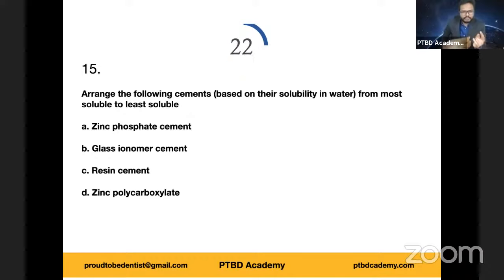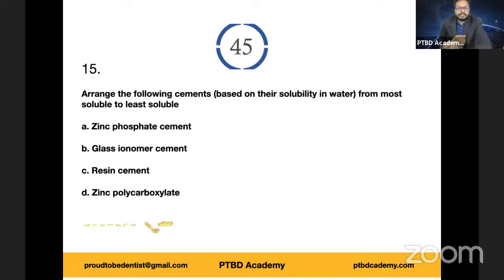Do you think glass ionomer is least soluble? Most soluble to least soluble. Okay, time up. Here is the right sequence.